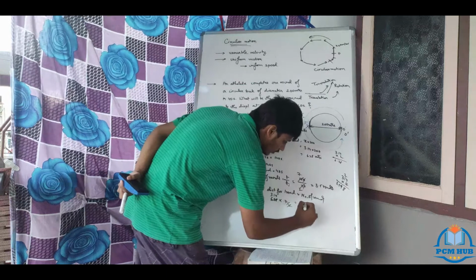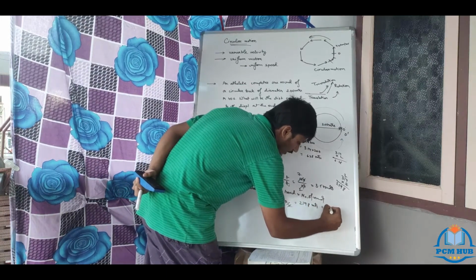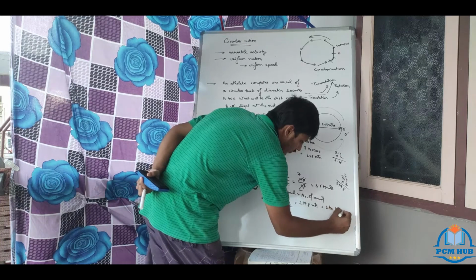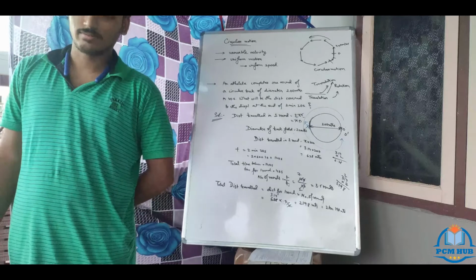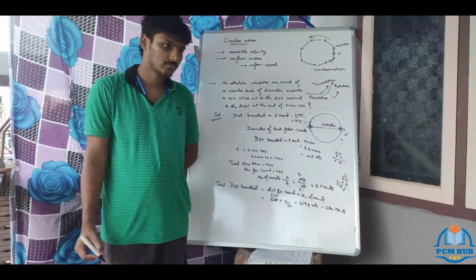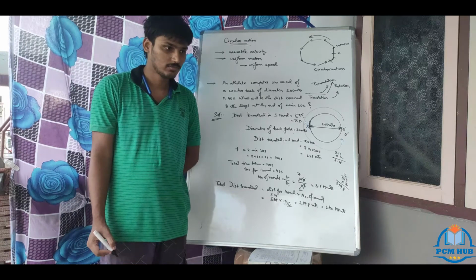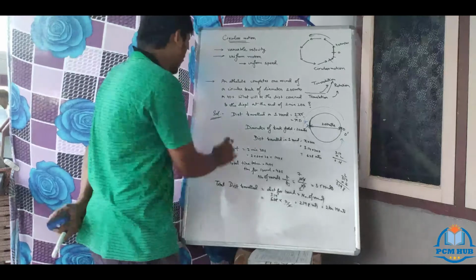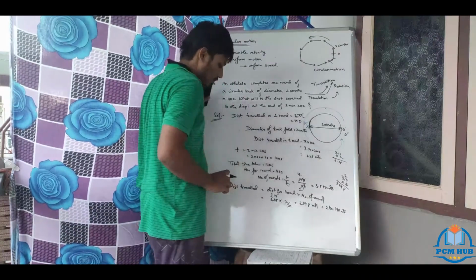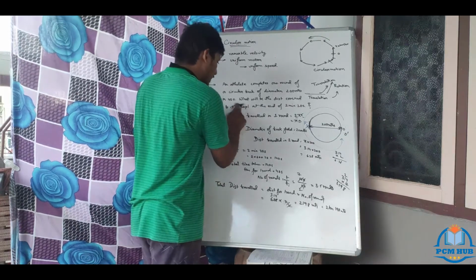So the answer is 2198 meters, which means 2 kilometers 198 meters. He is running. This is the distance traveled by him, right? Now what is the displacement? The second question asked is displacement.